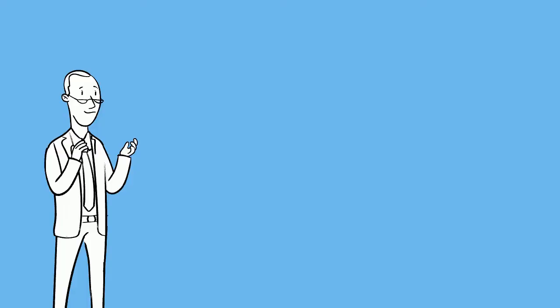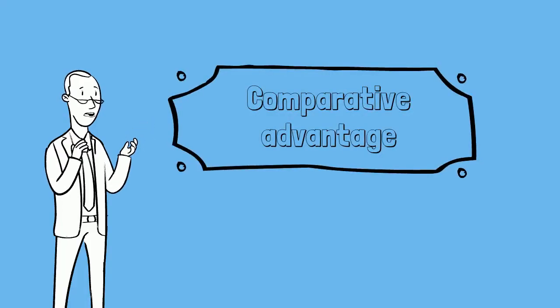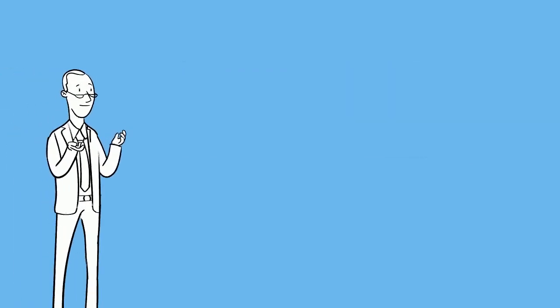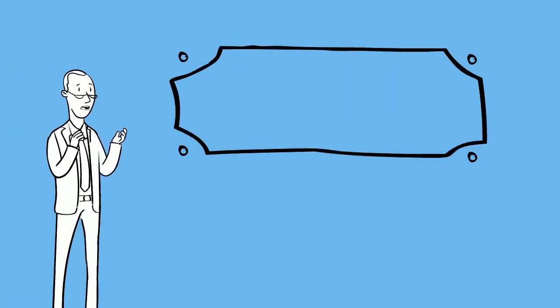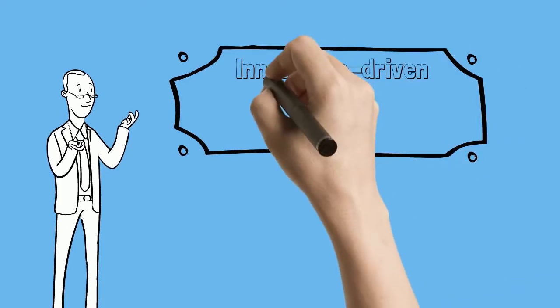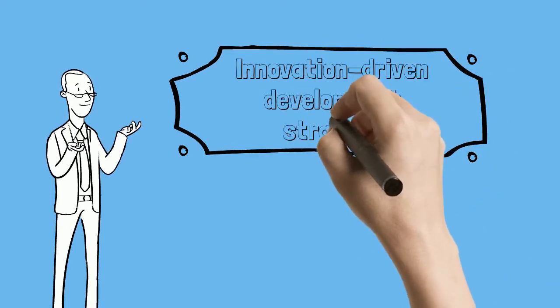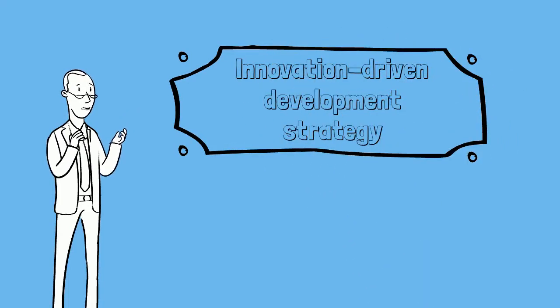The theory of comparative advantage is that countries should specialize in the production of those goods they produce most efficiently and buy goods that they produce less efficiently from other countries. The Chinese government put forward the innovation-driven development strategy, encouraging and supporting leading innovation in order to achieve the purpose of steady growth and improved quality.